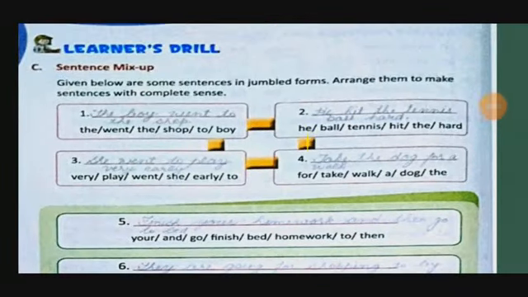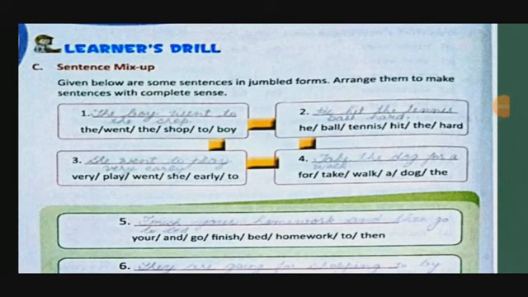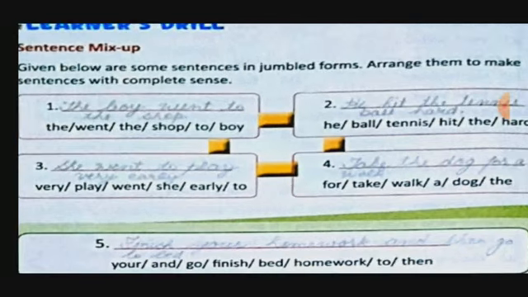Now look at page number 8 here. Sentence mix up. So given below are some sentences in jumbled form. Jumbled means words are here and there. They are not put in a chronological or in a proper order. So arrange them to make sentences with complete sense. Here first, the went the shop to boy. So we have put the words in a proper order so that we can get a proper sense. The boy went to the shop. First sentence, the boy went to the shop.